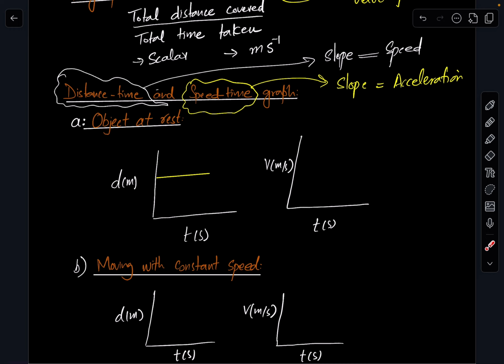But for an object at rest in the speed time graph, that line should be on the x-axis. This shows zero speed, object at rest. If you draw it elsewhere, that will be wrong because that is not at rest, it is moving with a constant speed. So this one is correct.